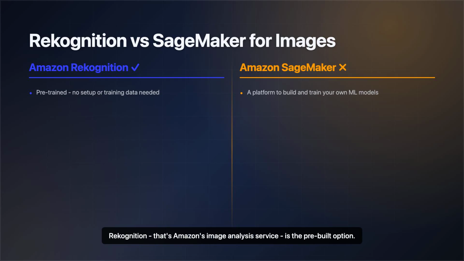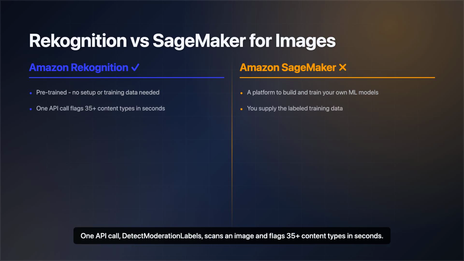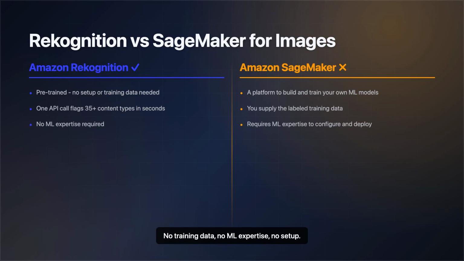Rekognition, that's Amazon's image analysis service, is the pre-built option. One API call, detect moderation labels, scans an image and flags 35 plus content types in seconds. No training data, no ML expertise, no setup. SageMaker is AWS's platform for building custom models. You need labeled data, a training job, and ML know-how to even get started.